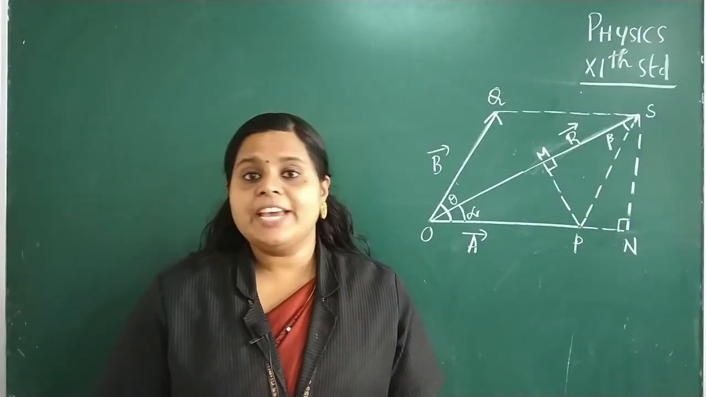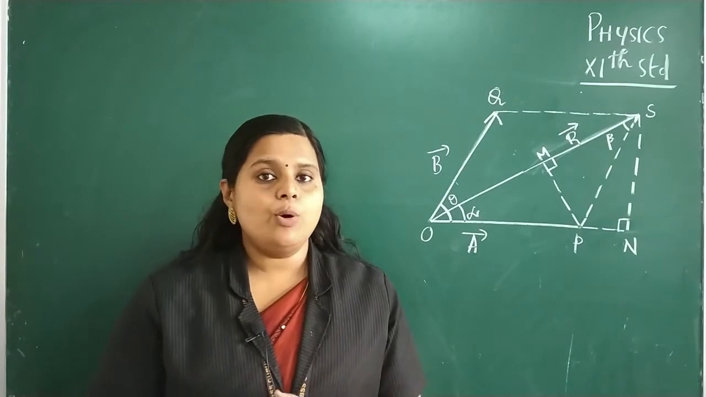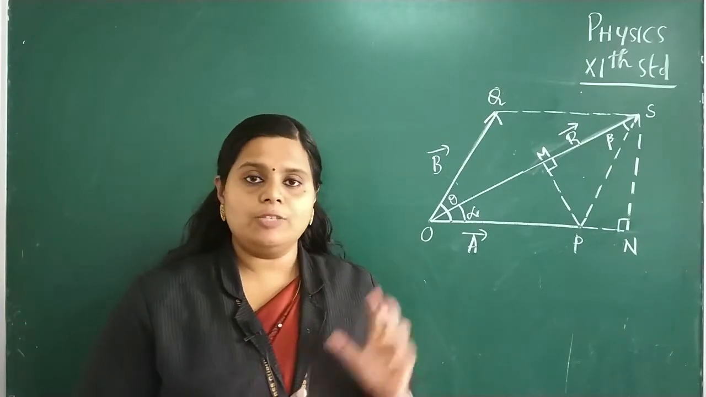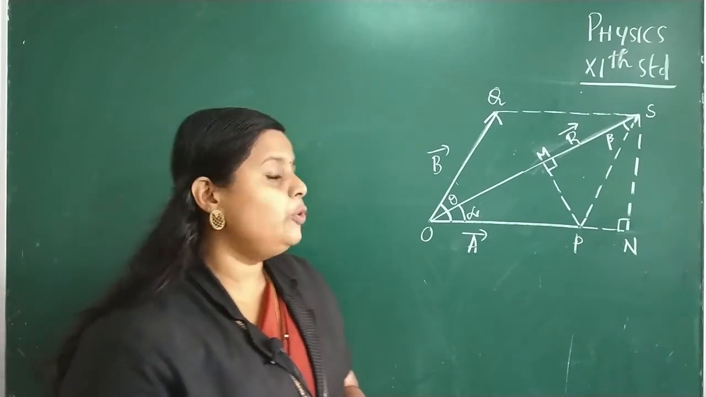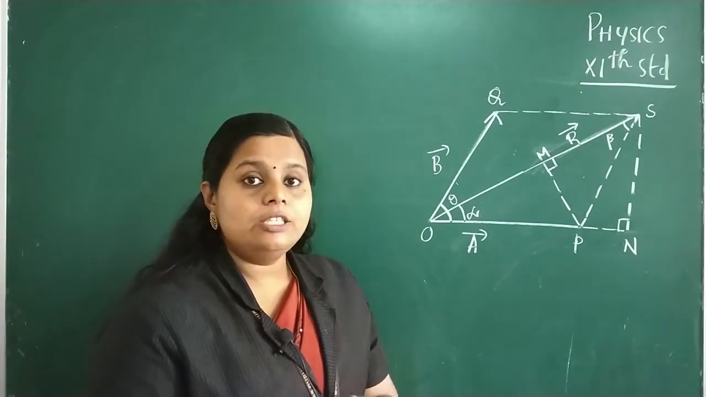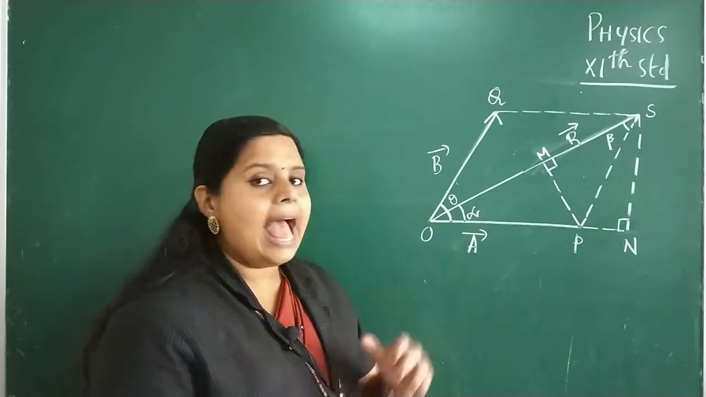So listen children, here we are going to solve this problem. Through this problem we are going to state two laws. So this problem is very very important. So listen carefully. Here we have two vectors A and B. So let OP and OQ represent the two vectors A and B.